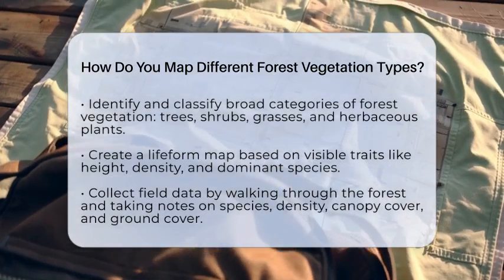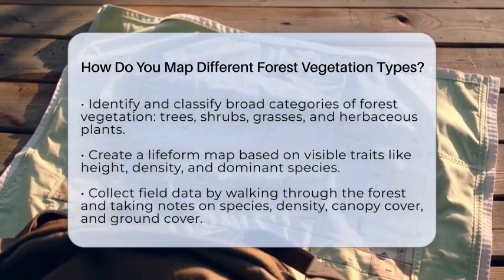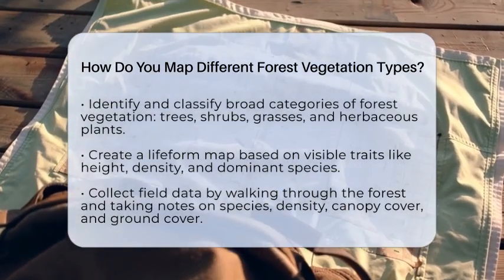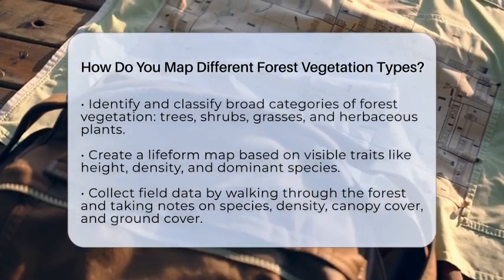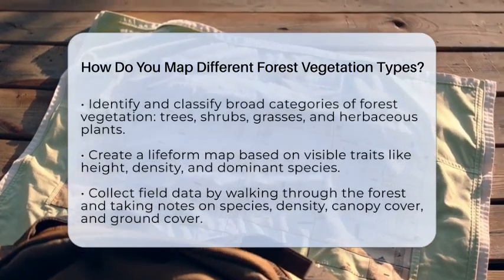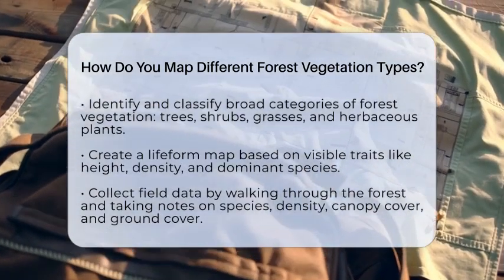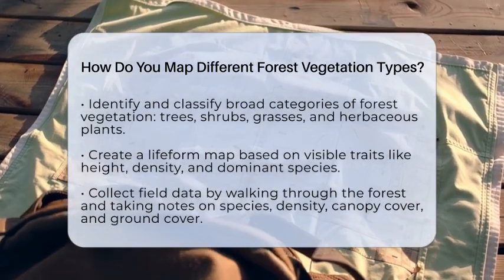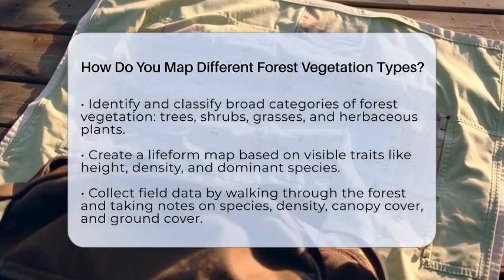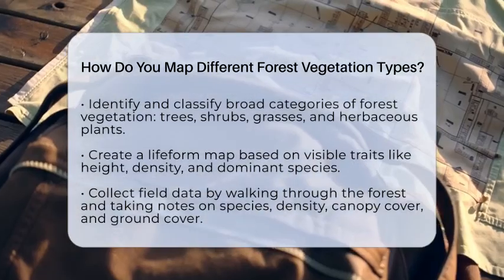First, start with basic observation and classification. Look around and identify broad categories of vegetation. These categories include trees, shrubs, grasses, and herbaceous plants. This initial classification helps create a lifeform map that shows general vegetation types based on visible traits like height, density, and the dominant species present.